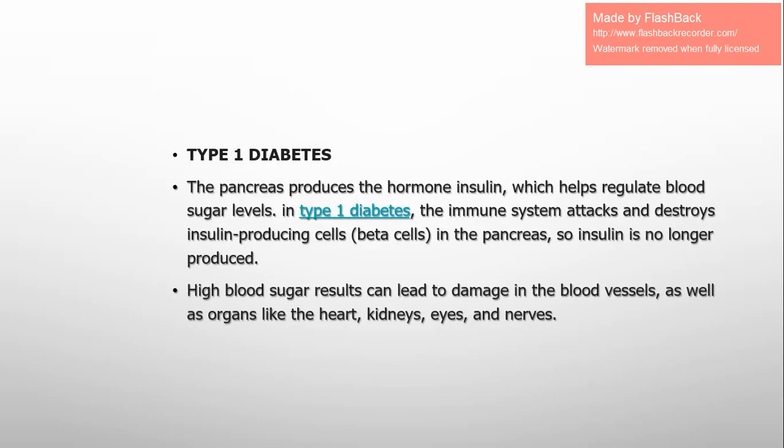That's why when these cells are attacked, and they are called beta cells, insulin could not be made anymore. So blood glucose here cannot be controlled. So the patient should take shots or injections of insulin.